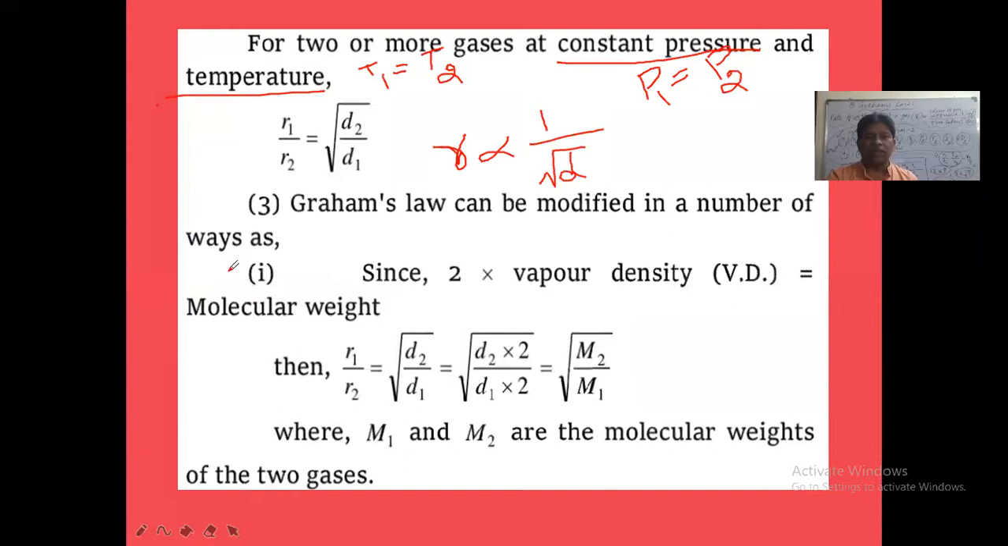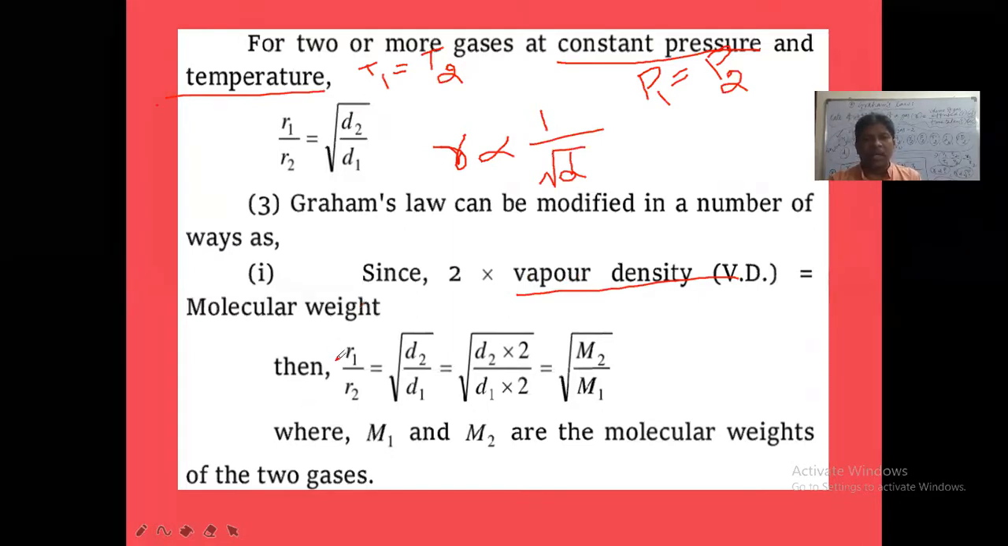Now, the first condition. Since 2 into vapor density equals molecular weight. I told you, vapor density is equal to molecular weight by 2. Otherwise, molecular weight is equal to 2 into vapor density. Suppose the vapor density of nitrogen is given as 14. In that case, 2 into 14 is equal to 28, that is the gram molecular weight of nitrogen. So 2 into vapor density of any gas is equal to the molecular weight of the gas.